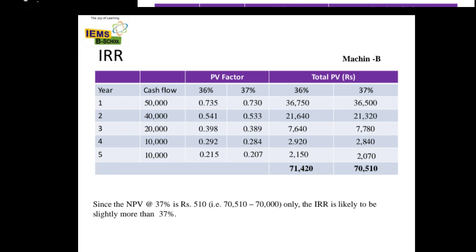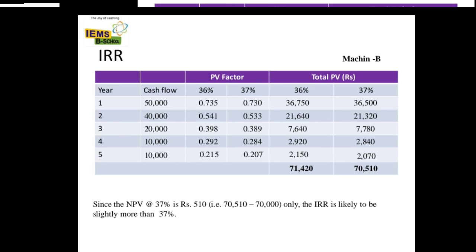So you will get 70,420 and 70,510. Both percentages have crossed the 70,000 rupees, and here you have to consider which is near to 70,000 rupees.